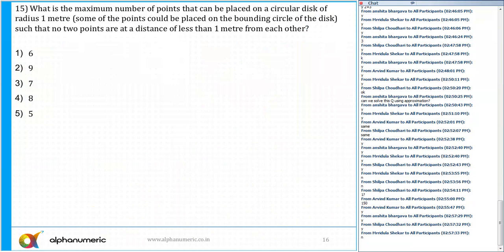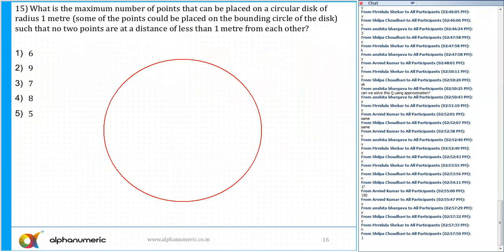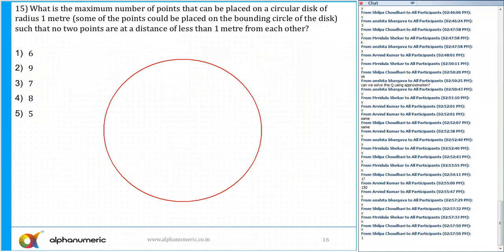15th, a very interesting question. Can anyone tell me what is the answer? We have also done this question in the class. It says, what is the maximum number of points that can be placed on a circular disc of radius 1 meter? Some of the points could be placed on the bounding circle of the disc, such that no 2 points are at a distance of less than 1 meter from each other.